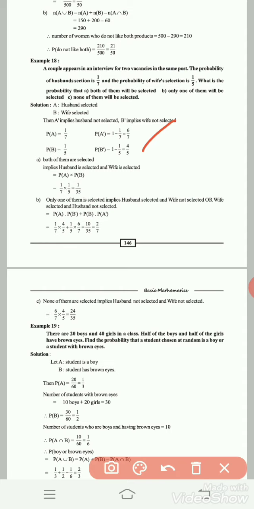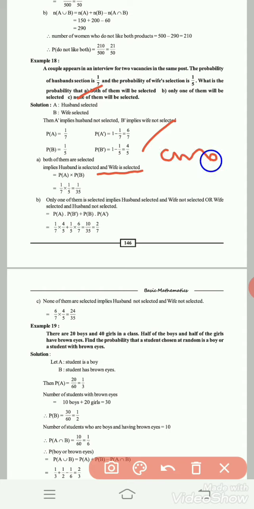Now, consider the first one. Both of them will be selected means husband also selected and wife also selected. See, both are selected means husband selected and wife is also selected.